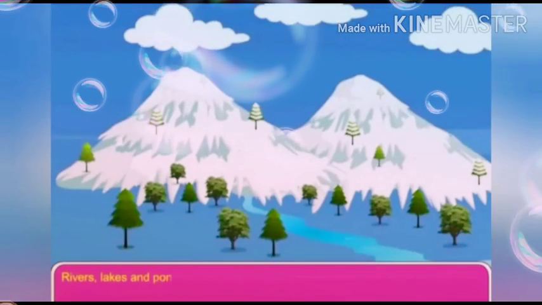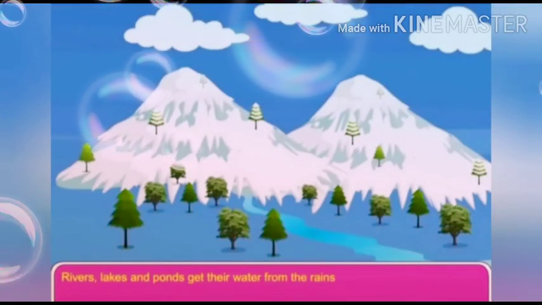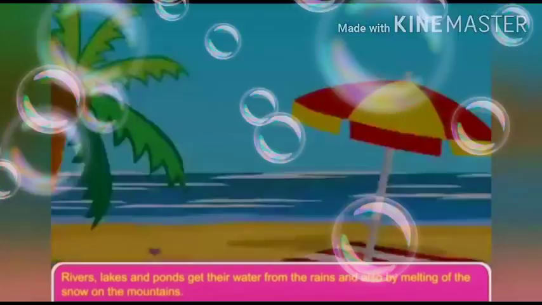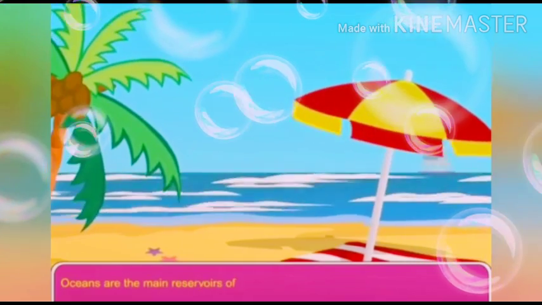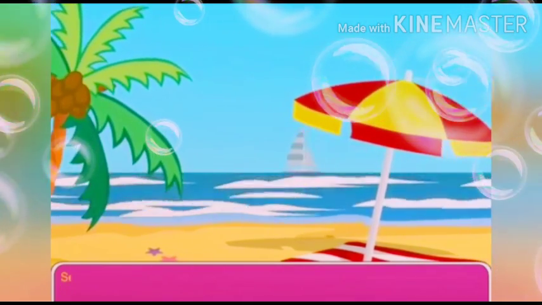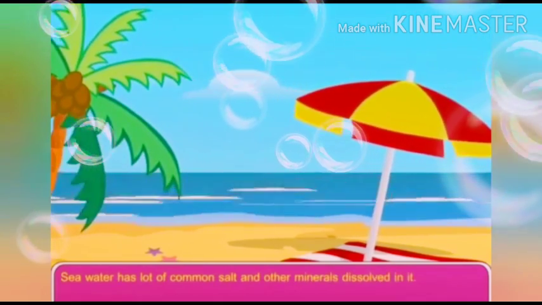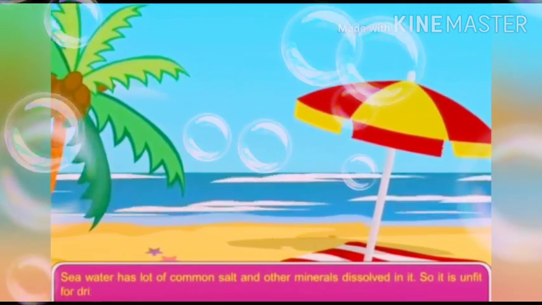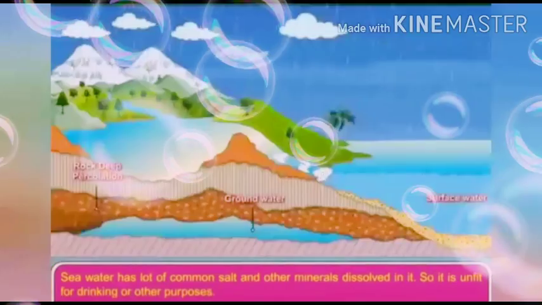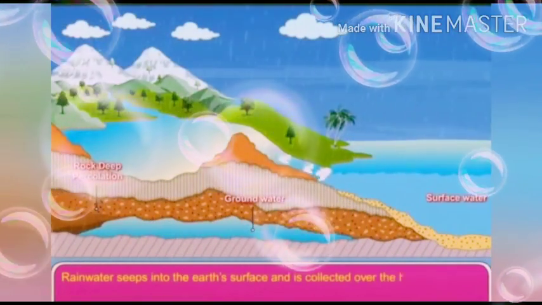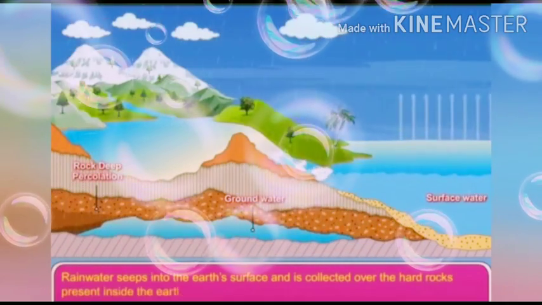Rivers, lakes and ponds get their water from the rains and also by melting of the snow on the mountains. Oceans are the main reservoirs of water on our earth. Seawater has a lot of common salt and other minerals dissolved in it, so it is unfit for drinking or other purposes.